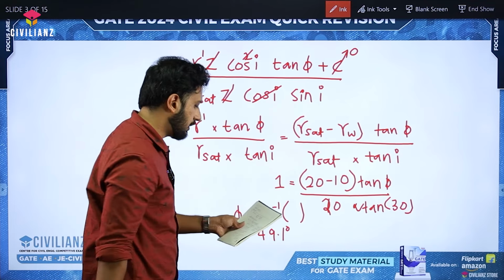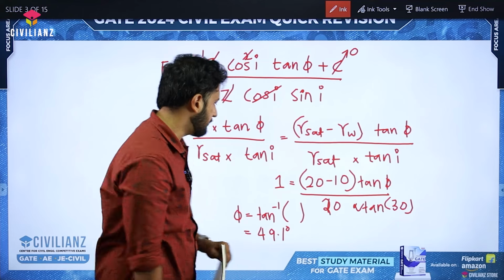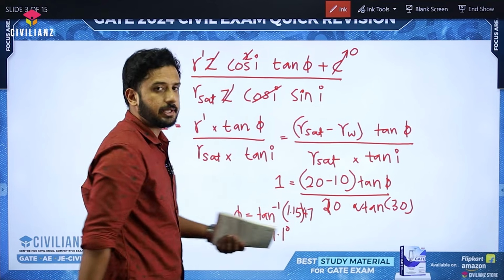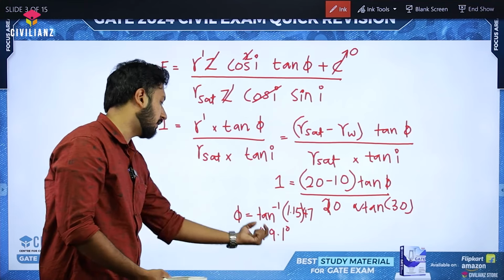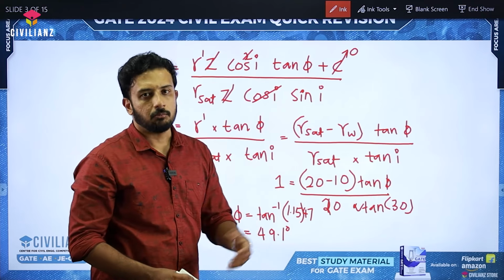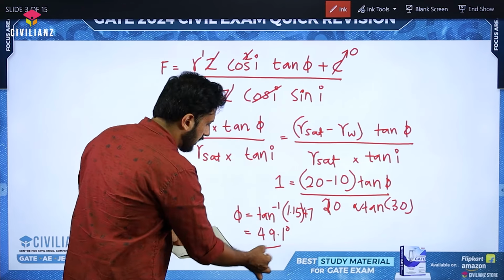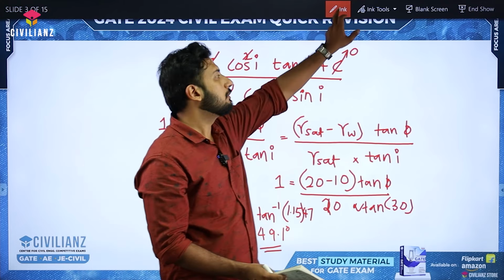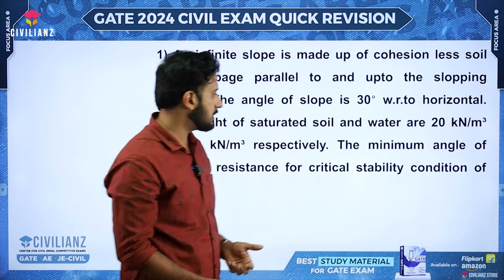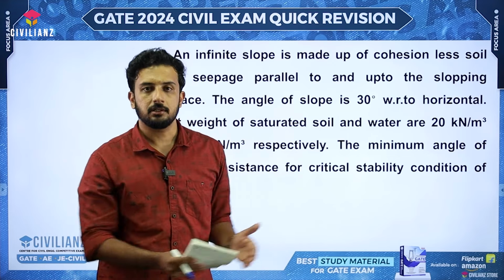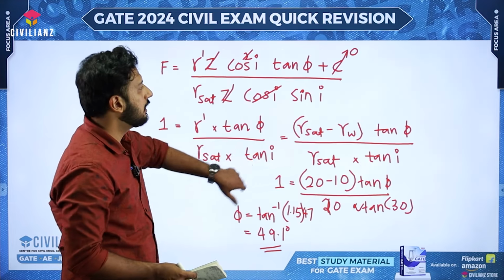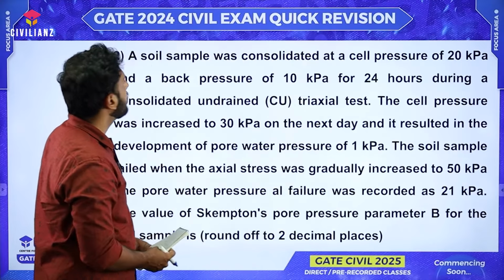So tan inverse of around 1.15, something like that you may get. 1.1547, right? So try to take more decimals so that your final value of phi, the angle of internal friction, will be more accurate. Okay, so here 49.1 will be our final answer. Hope you got it. Okay, so in whatever decimals they are asking us to report the answer, we can substitute that many decimals. That's it. Okay, right. Now moving on to the next question.